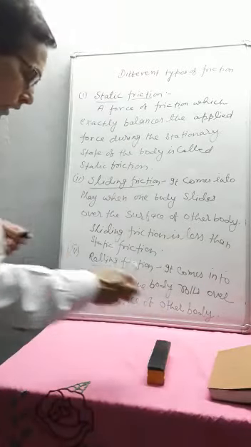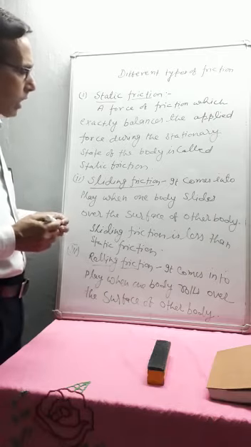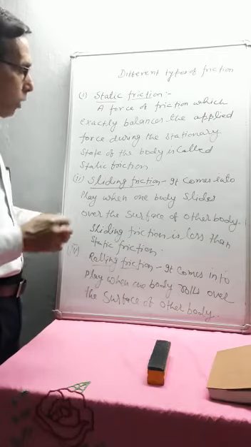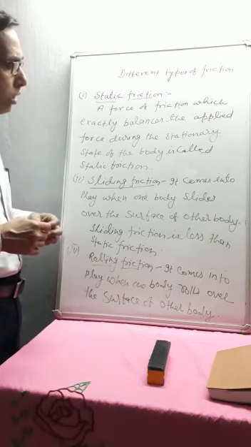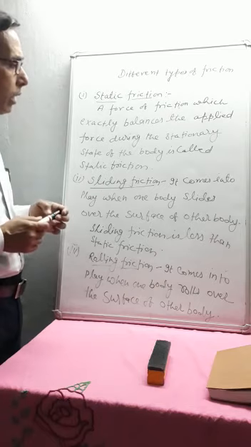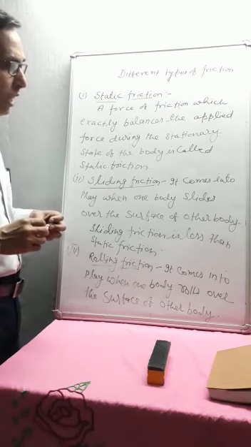Suppose you have to take the gas cylinder from one place to another place. If you slide the cylinder, then a larger friction force opposes the motion of the cylinder. But if you roll the gas cylinder, then you can easily transfer it from one place to the other place.